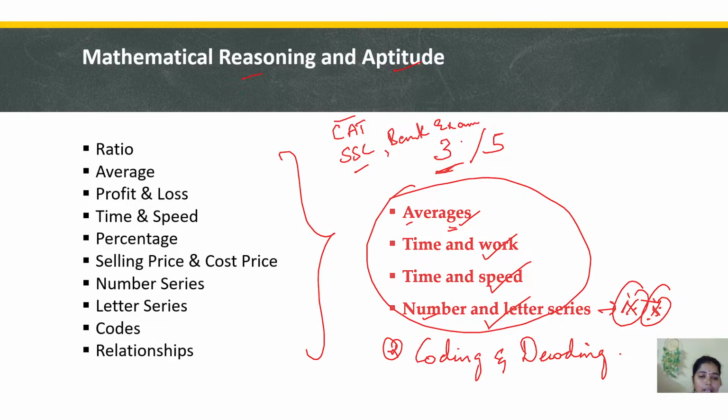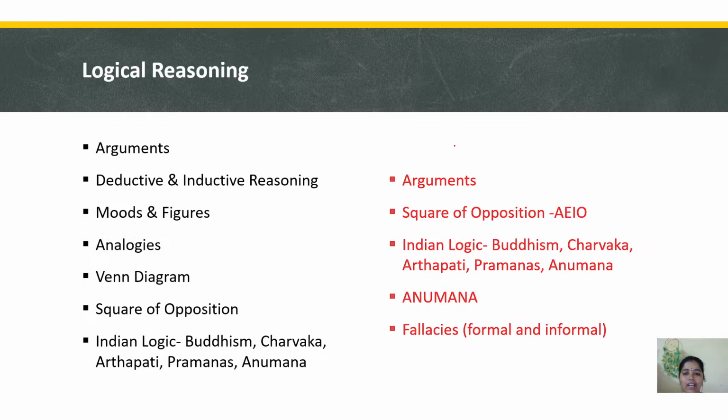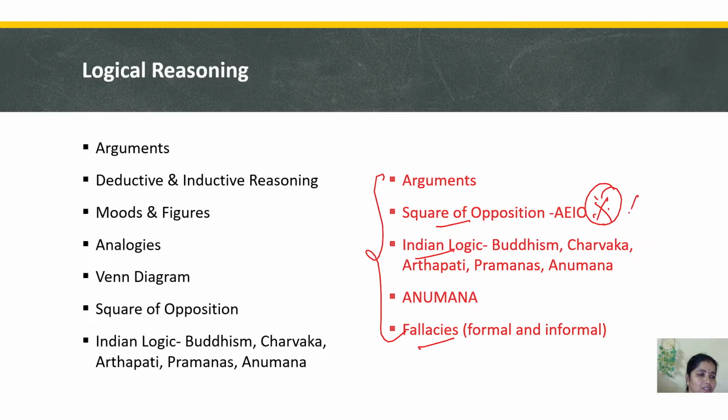Okay, right. So next, when we move to logical reasoning, it is very interesting, but sometimes we lack understanding of the concepts in these areas because we have not studied them in our school, in our college, or in our research. So here we will feel a little bit worried. There are some sure short questions that will come from fallacy, from Indian logic, and square of opposition is 100 percent important. Definitely we will get questions.